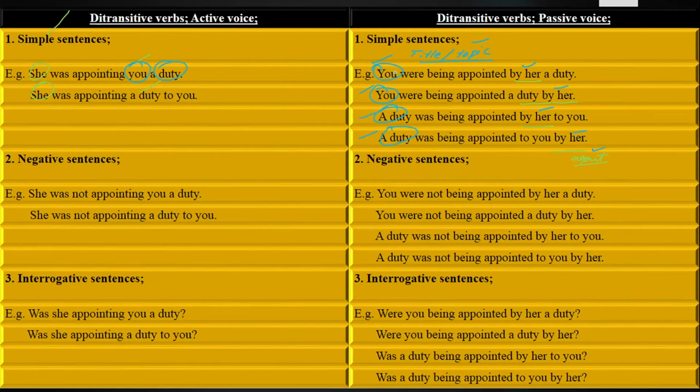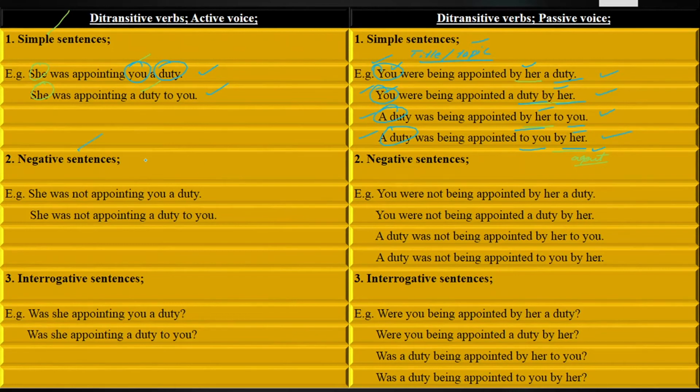Keep in your mind, when you bring the indirect object you in the place of subject, by her comes at the beginning or at the end, with a duty at the other place. In the third and fourth sentences, a duty is in the place of subject, with by her and to you in either order. Sentences will be as follows. She was appointing you a duty. She was appointing a duty to you. You were being appointed by her a duty. You were being appointed a duty by her. A duty was being appointed by her to you. A duty was being appointed to you by her.